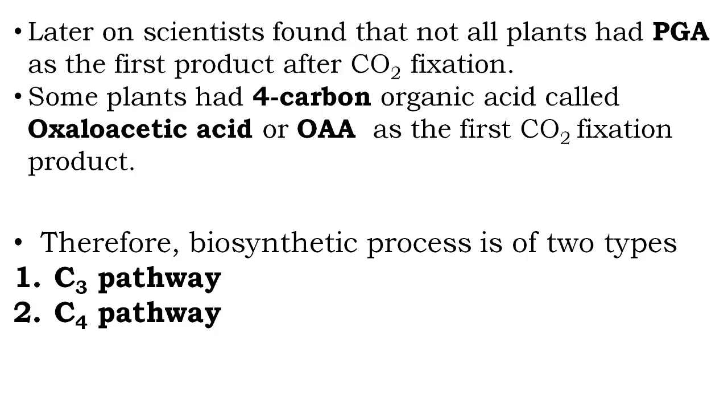So there are 2 types of plants, C3 plants and C4 plants. Why are they called C3 plants and C4 plants? Because in C3 plants, the first product after carbon dioxide fixation is a 3-carbon compound called PGA or 3-phosphoglyceric acid. Whereas in C4 plants, the first carbon dioxide fixation product is oxaloacetic acid, which is a 4-carbon compound. So therefore, it is called C4 plants.